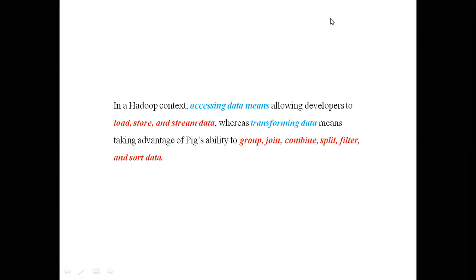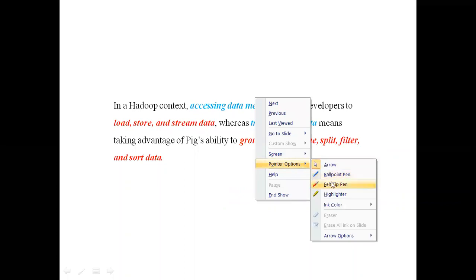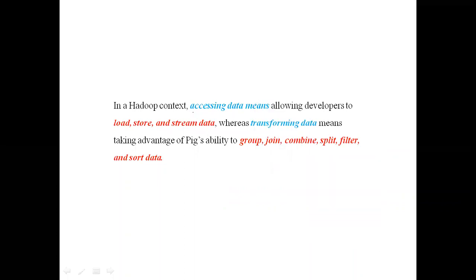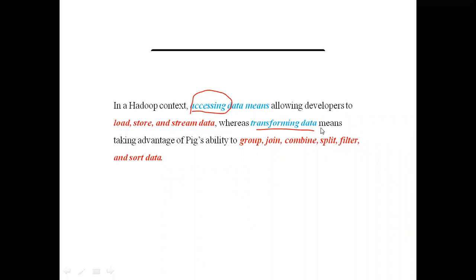When we come to the Pig Latin operations, basically the operations of Pig Latin are divided into two categories. One category is accessing of data. The second category is processing of data. From the Hadoop point of view, the operations are categorized into two types: accessing data and transforming data.